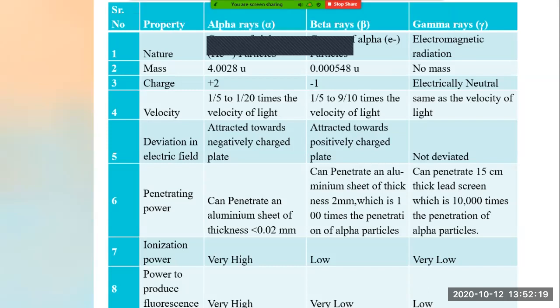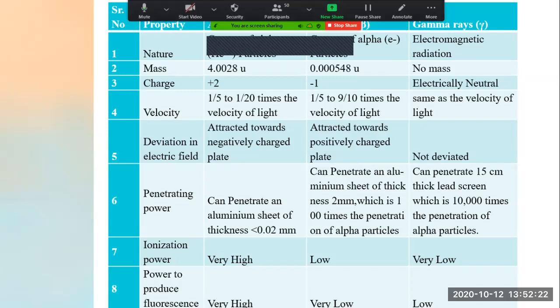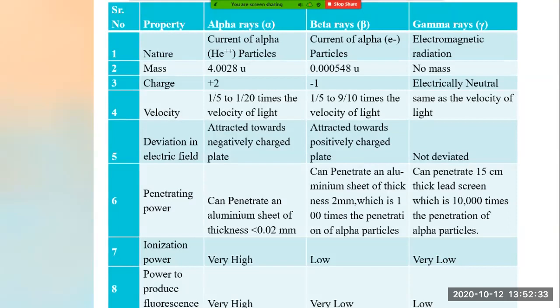So same as the properties of X-ray, alpha, beta and gamma particles also have a penetration power. Now see how much penetration power they have. Alpha rays can penetrate an aluminium sheet of thickness less than 0.02 millimeter. Means alpha rays' penetration power is not that much compared to beta and gamma rays. It can penetrate only less than a thickness of 0.02 millimeter.